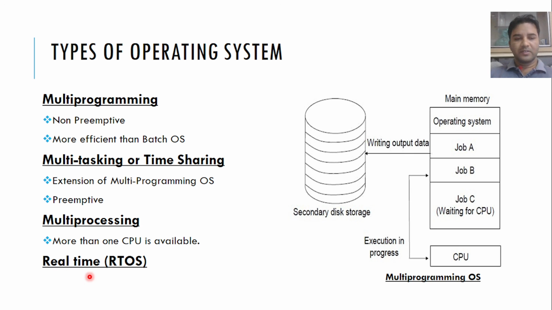Then the last one is the real-time operating system, RTOS. Real-time operating systems are actually time-bound operating systems. Let's say you have a time bomb; at that time your bomb needs to blast at the accurate time. So that type of instrument or bomb needs this type of real-time operating system. Let's say a missile. In that missile also you need a real-time operating system because they are time bound.